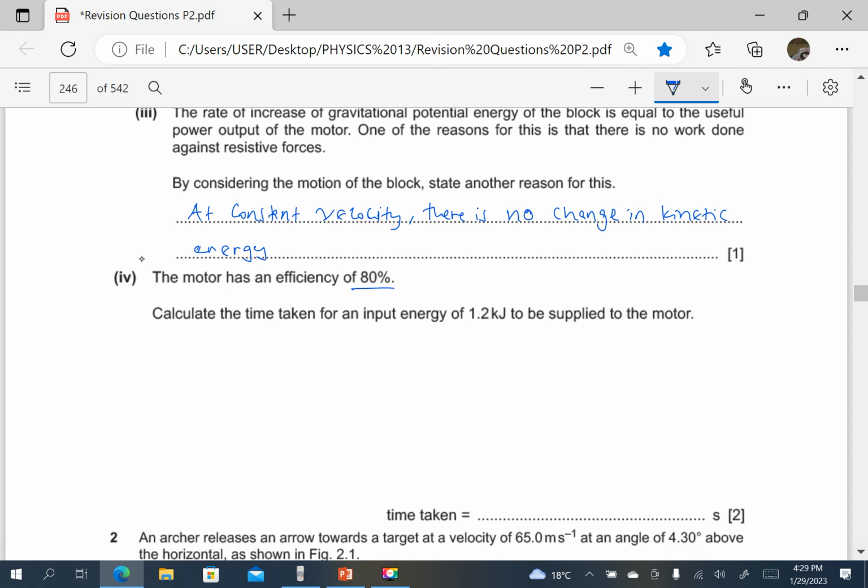The motor has efficiency of 80%. Calculate the time taken for an input of 1.2 kilojoules to be supplied to the motor. So efficiency is equal to power output divided by power input, of course, times 100. So 80% is 0.8, or 80 over 100.